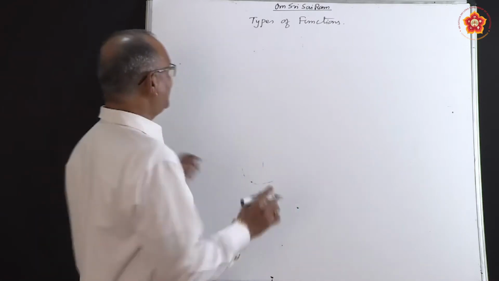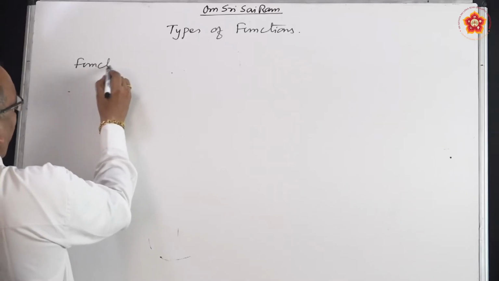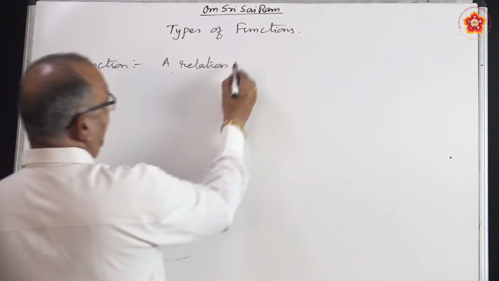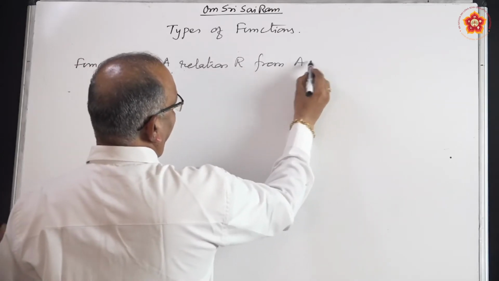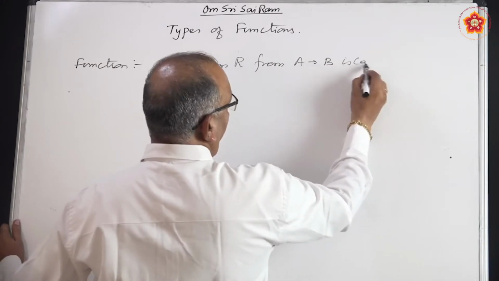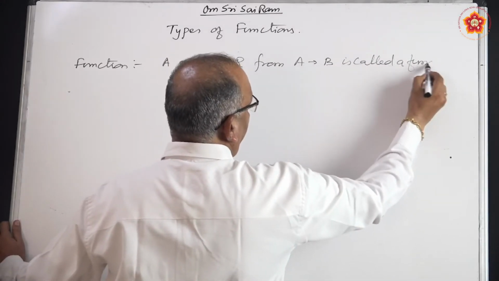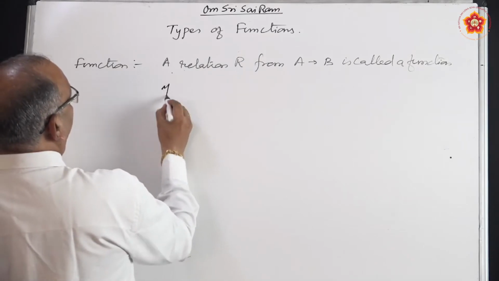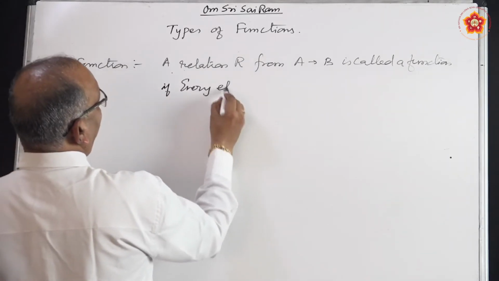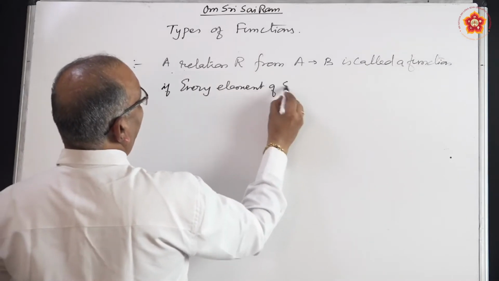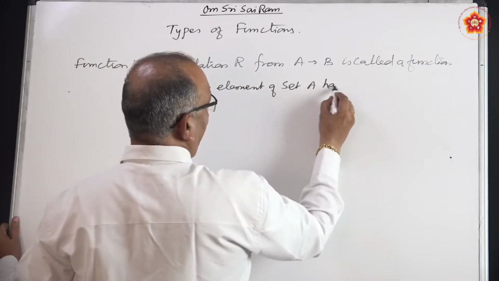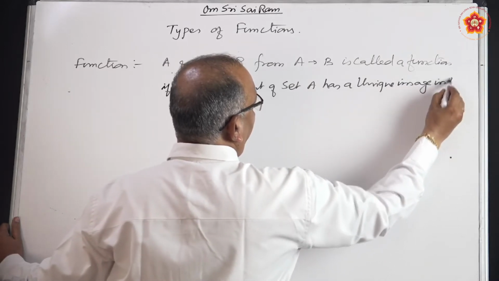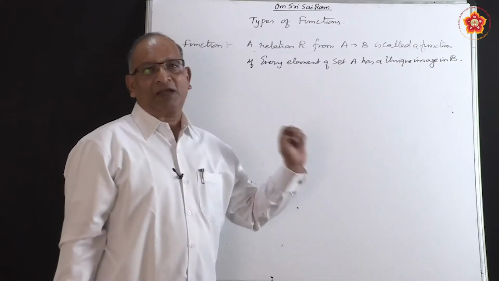The definition of function says, a relation R from set A to set B is called a function if every element of set A has a unique image in B. Such relations are called functions.